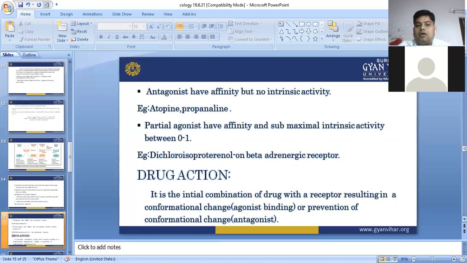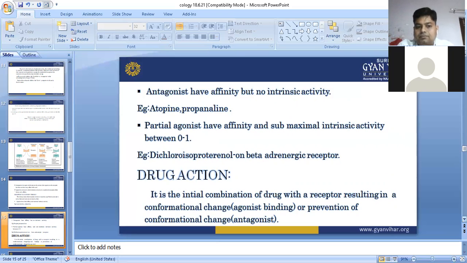Next one, partial agonists have affinity but submaximal intrinsic activity. Meaning the action is in between. You can say there is somewhat of an action we can see, but not the complete action. For example, dichloroisoproterenol on beta adrenergic receptors. On the beta adrenergic receptor, dichloroisoproterenol has submaximal, here you can say partial agonistic action.